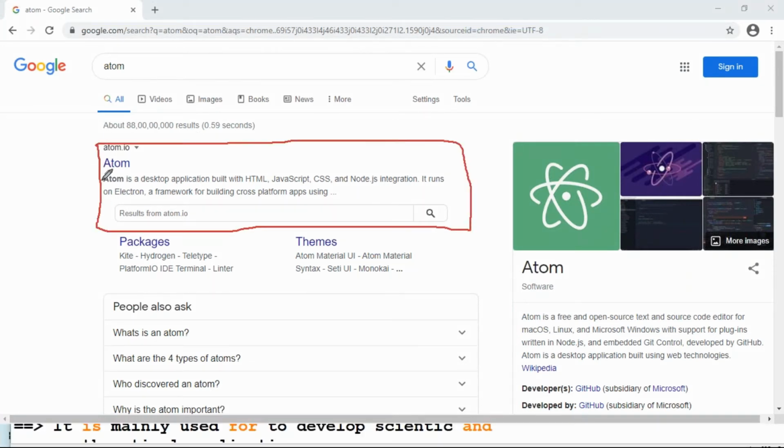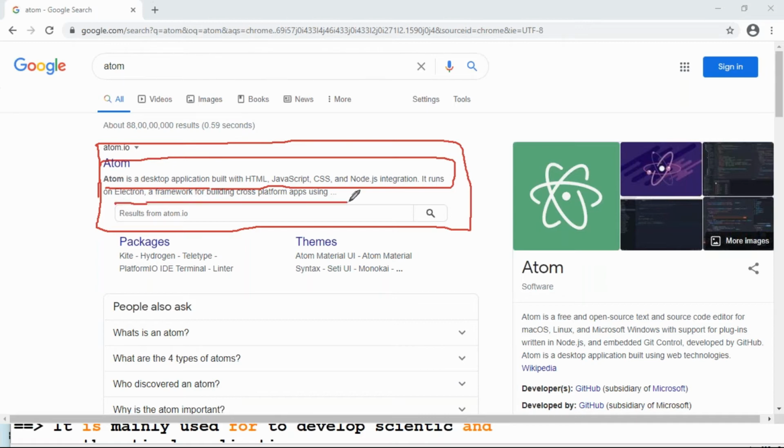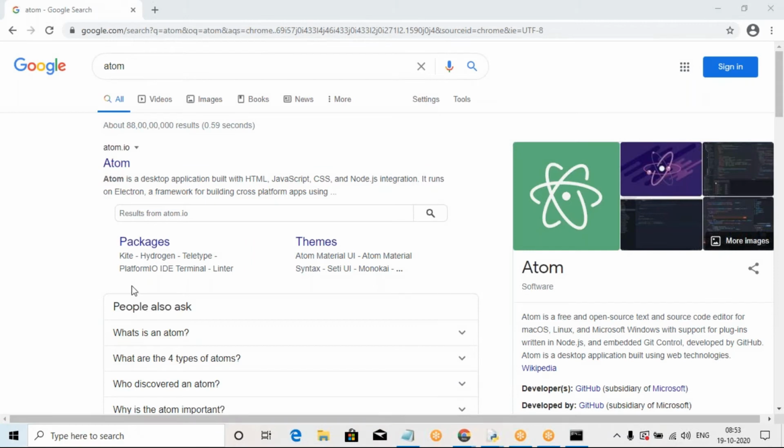Atom is a desktop application built with HTML, CSS, JavaScript and Node.js. It is an Electron framework for building cross-platform applications. It was developed by GitHub. Okay, that is completely for Atom only.